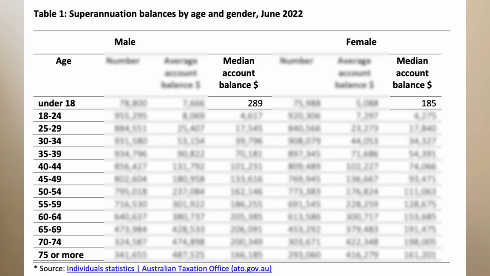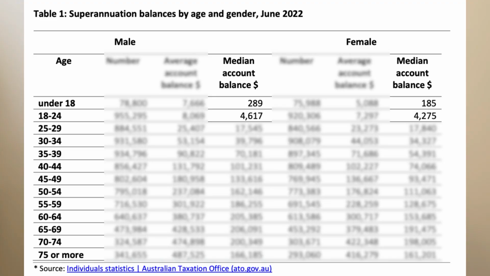With that context, let's now compare median superannuation balances by age and gender, because there is a gender gap, unfortunately. The most recent data here is ABS data from 2022. So it's a tiny bit dated, but it's still useful for comparison purposes, and it probably hasn't changed all that much. Let's start with the under 18-year-olds, and I'll round all these numbers because it's easier than saying the exact dollar figure. For the under 18s, males have about 300 and females have about 200.